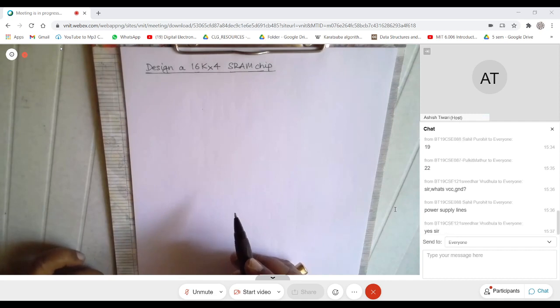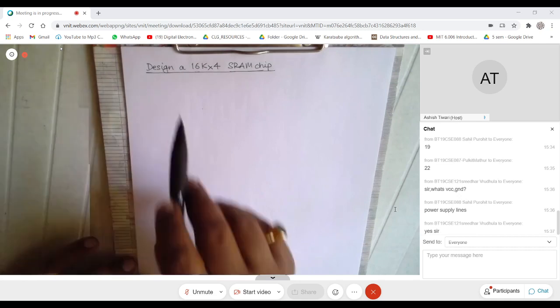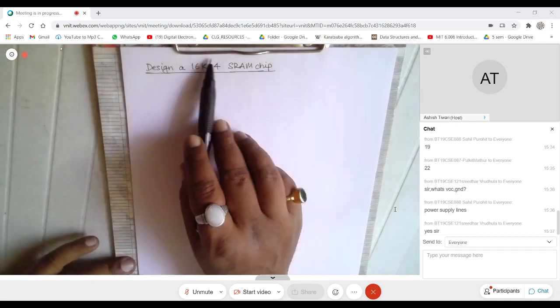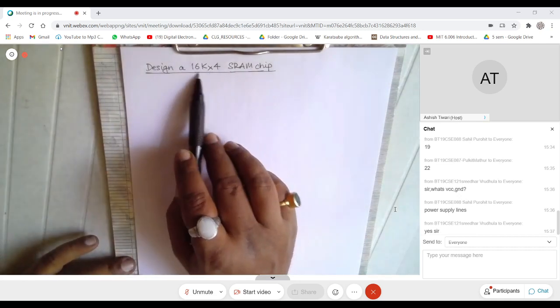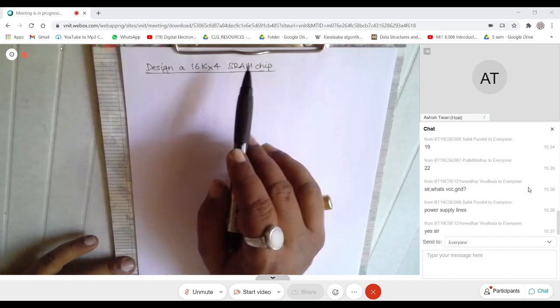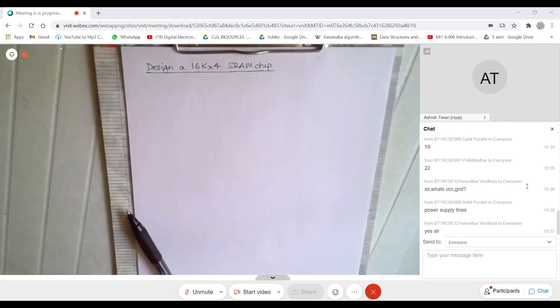Okay, very good. If you observe very closely, the capacity of this memory and the capacity of the earlier memory is the same. Both are 64 kilobit memories, right? Suppose somebody says, can you design a 16K cross 4 memory? Can somebody help me here? What is the change that you feel should be there, or should it be the same?